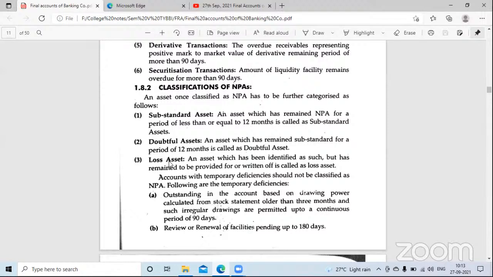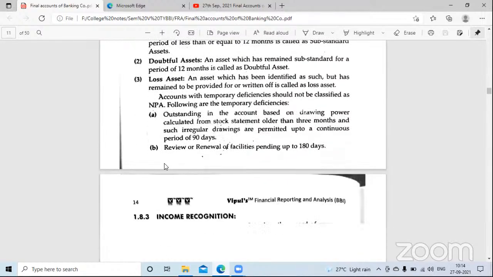When will it become loss asset? When internal auditor and the internal experts identify the situation. They will not convert like that only with their closed eyes. No, they will identify the situation. Now they will understand, yes, customer has ran away. Only then they will declare that particular asset as loss asset. Are you getting my point? Yes, ma'am. Okay. So there were 3 types of non-performing assets: substandard, doubtful, and loss assets.